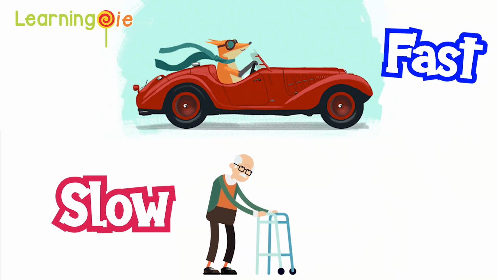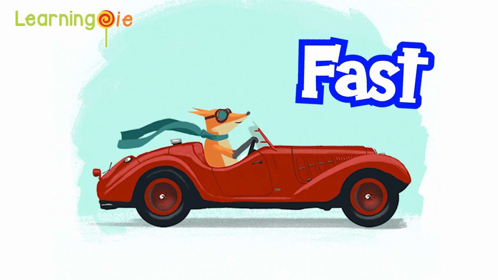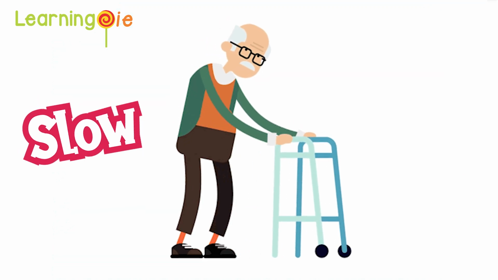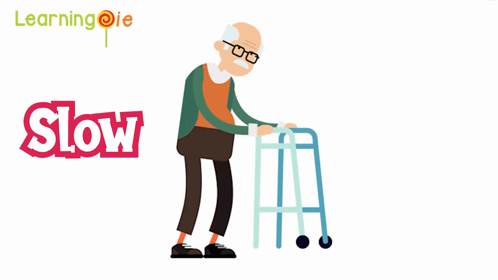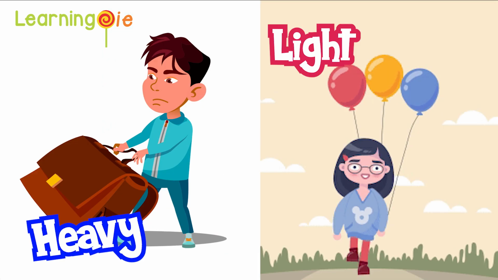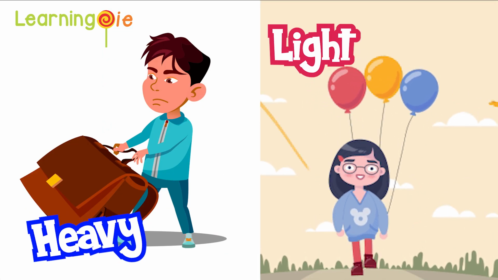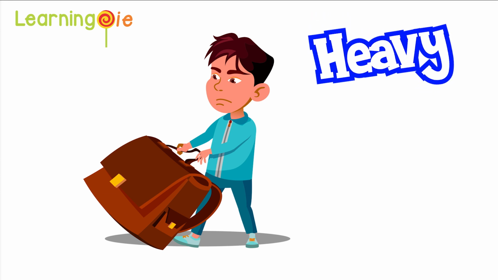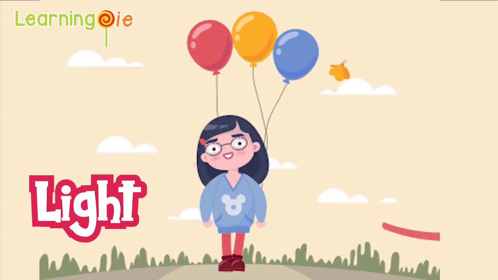Fast and slow. Fast. Car is fast. Slow. Old man is slow. Heavy and light. Heavy. Bag is heavy. Light. Balloon is light.